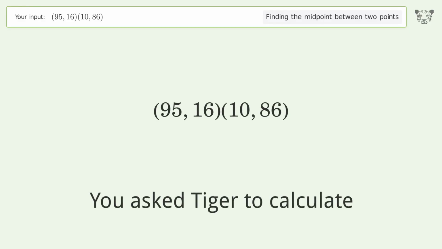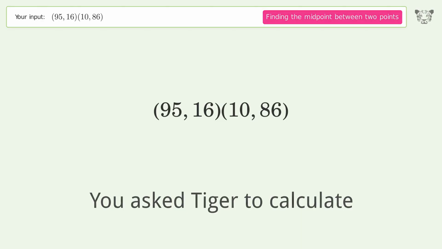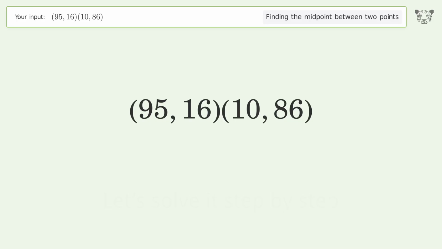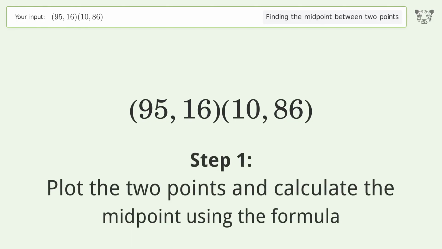You ask Tiger to calculate. This deals with finding the midpoint between 2 points. The midpoint between the 2 points is 52.5, 51. Let's solve it step by step. Plot the 2 points and calculate the midpoint using the formula.